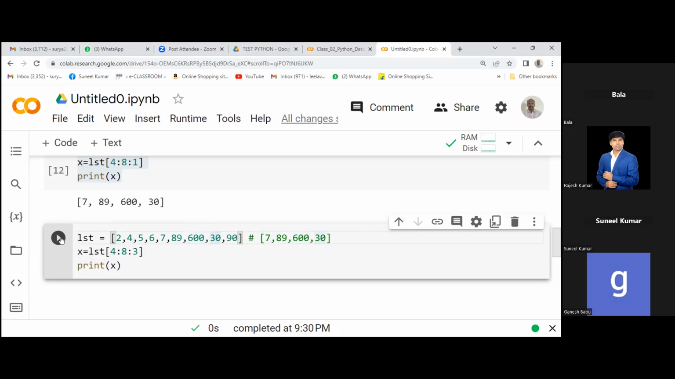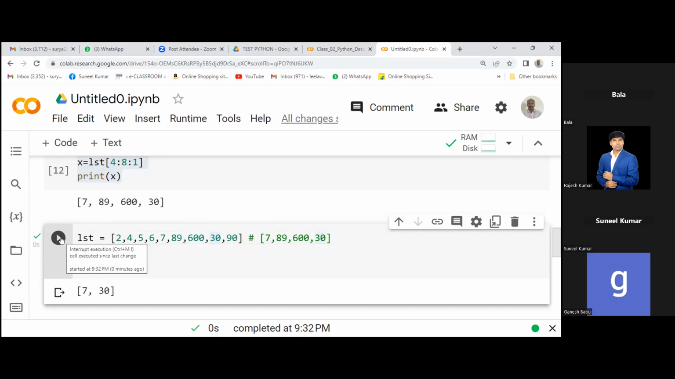So it will have only 7 and 30. Now, can you see the difference? How it is happening? If I'm taking 1 gap, 2 gap, 3 gap, then how is the data getting different? The 7 will always be the starting point. So here we go through three steps.